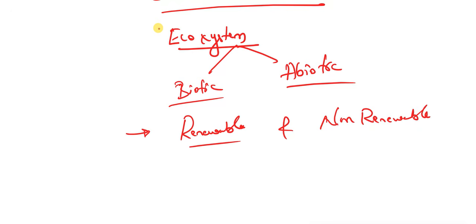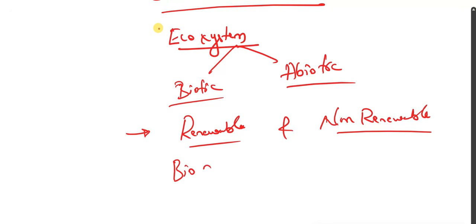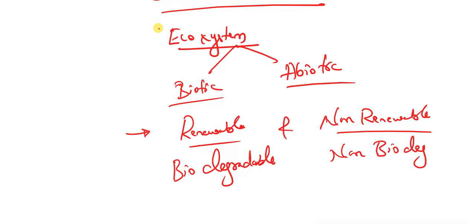What is another name based on renewable and non-renewable? Biodegradable. They may ask you the question: write the difference between biodegradable and non-biodegradable substances. Both are the same. Renewable and non-renewable is nothing but biodegradable and non-biodegradable substances.